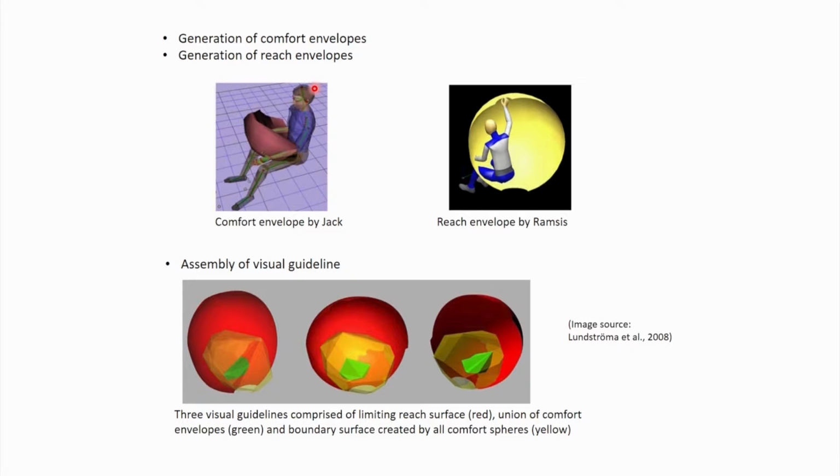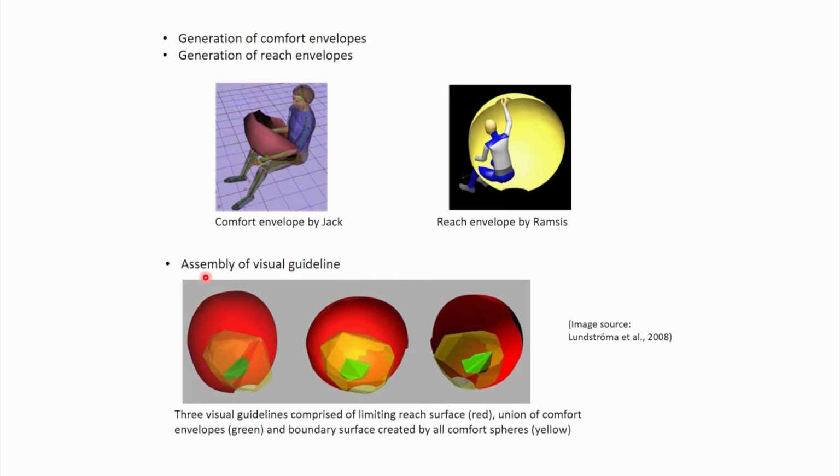Then various ergonomic evaluations were performed, which include generation of comfort envelopes and generation of reach envelopes. So, here it is shown that comfort envelope for the human model. This is the comfort zone for hand operation. Similarly, this is the reach envelope using Ramsys software.